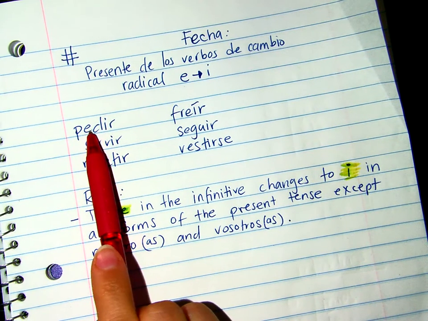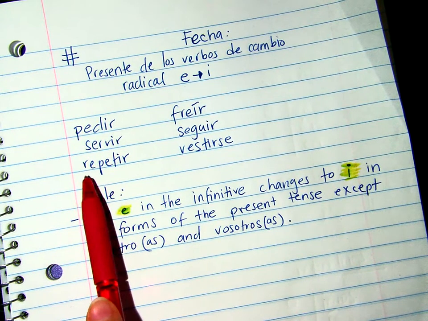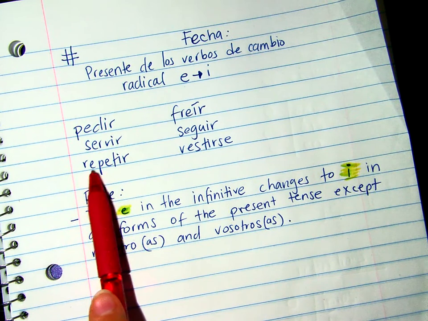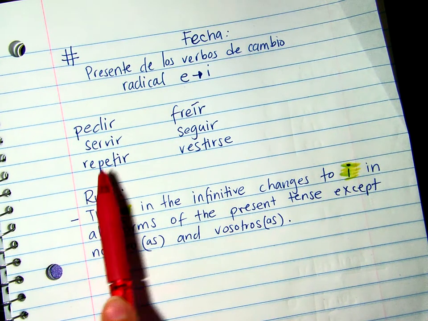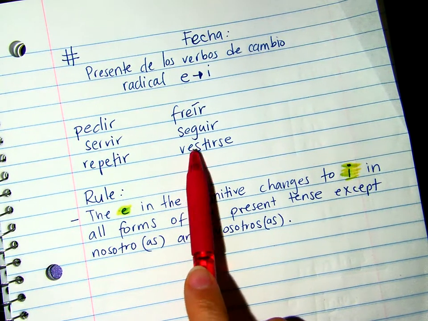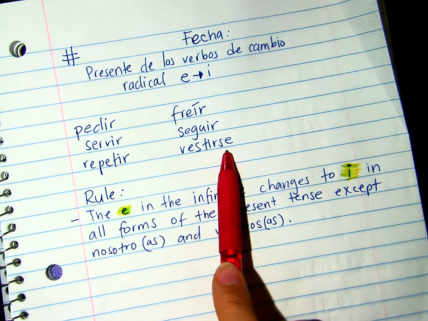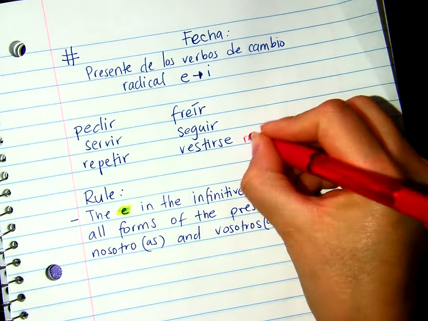So in pedir, this E, servir, this E, repetir, it's not going to be the first E, but the second E, so it's going to be the idea that it's the E closest to the N. Freír, this E, seguir, y vestirse, this E, because this E right here of se, it's part of a pronoun, so this is a reflexive verb, okay?